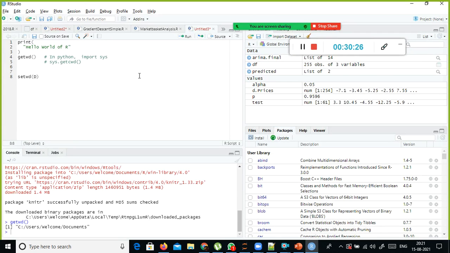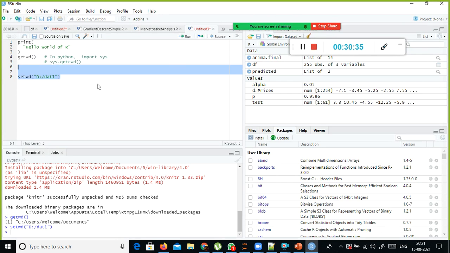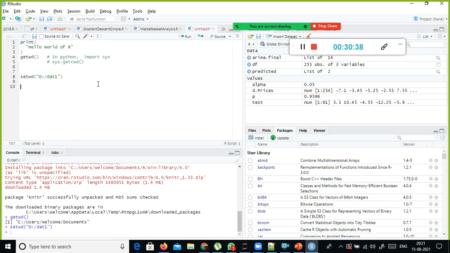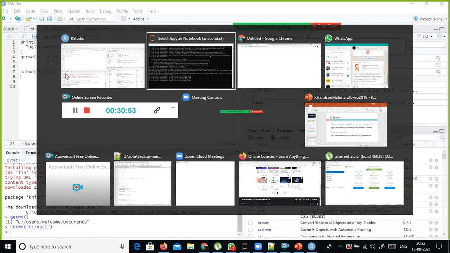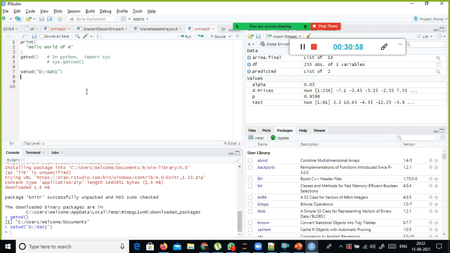So what I am going to do is change the default directory to this folder. Set working directory. So, get working directory and set working directory. I don't want to use the default installation folder directory. Instead I want to use the folder where I kept my data file or my R script, so I want to point it to that one. Fine. So what is the next thing?